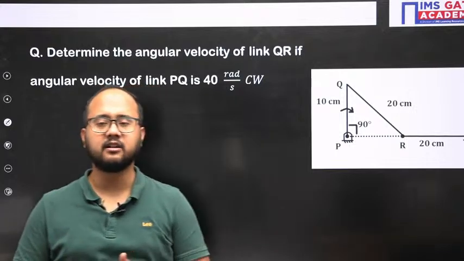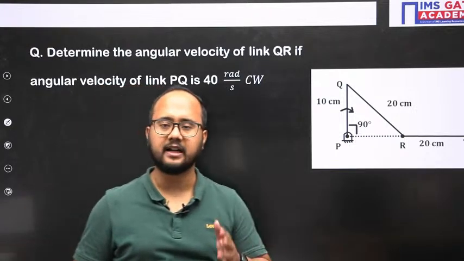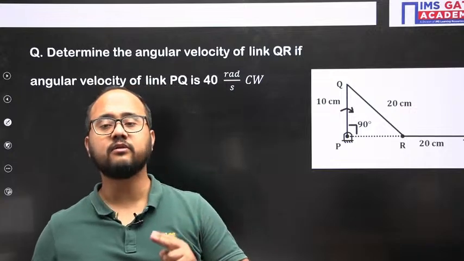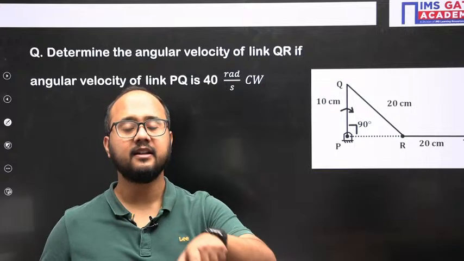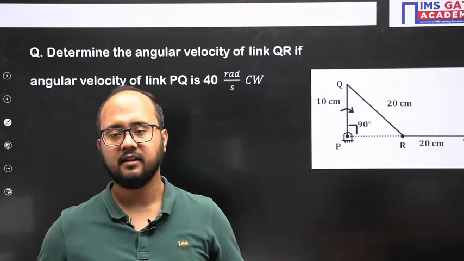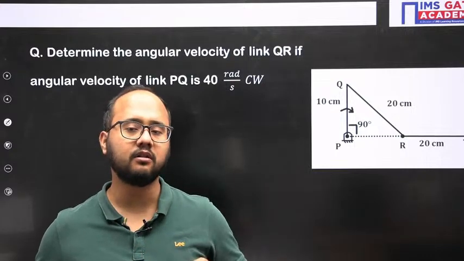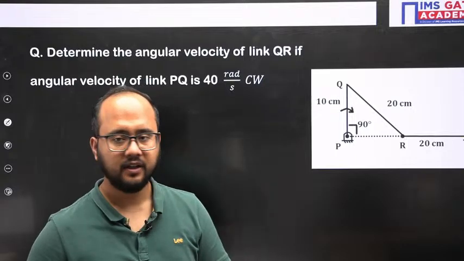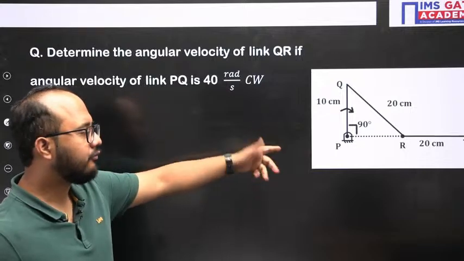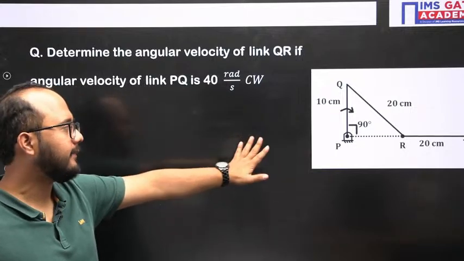Either I can draw the velocity diagram and calculate from that, or I can use the direct theorem, where we first need to identify the I centers. Location of I centers we need to know, then only I can use the angular velocity ratio theorem.